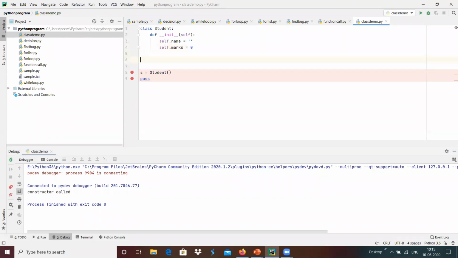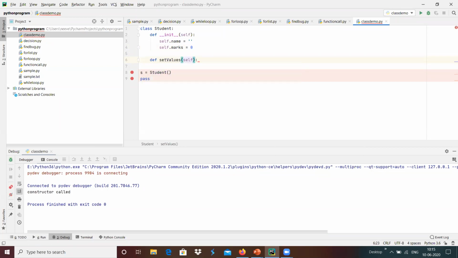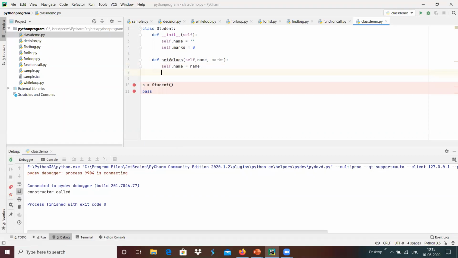And I'm going to define another function, def set_values, and I'm going to pass two parameters, name and marks. And using that, I'm going to update the name member variable of the class from the member function arguments, and the same way self.marks, I'm going to update the marks.